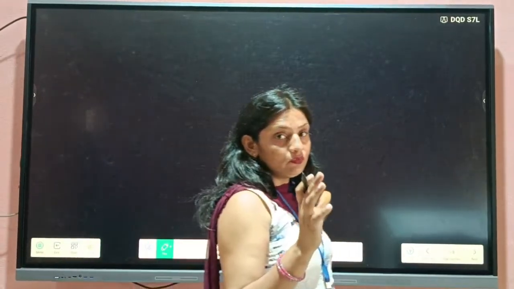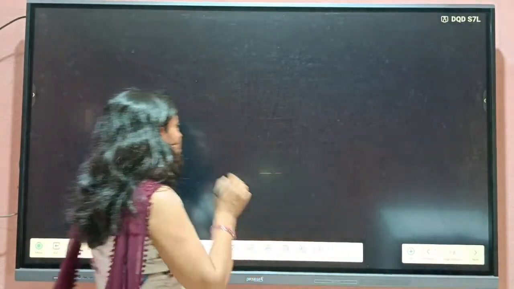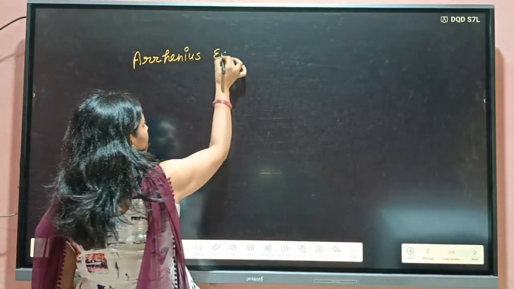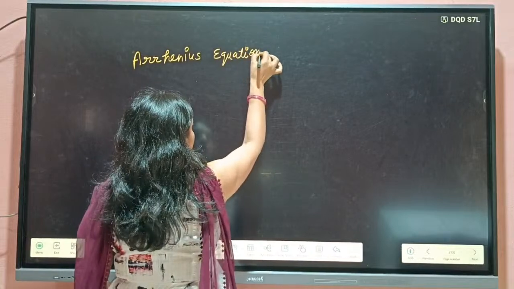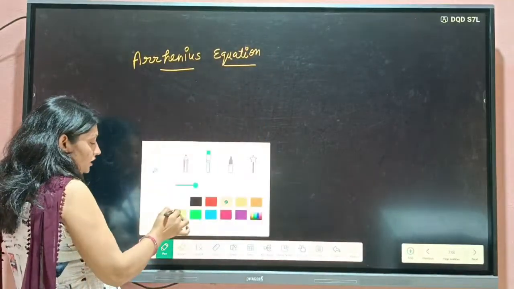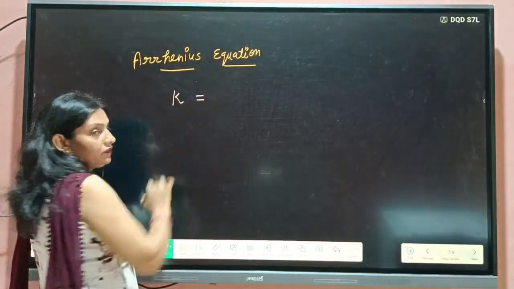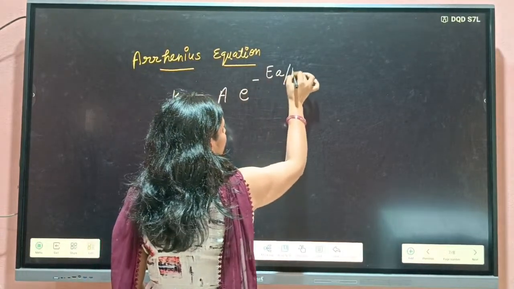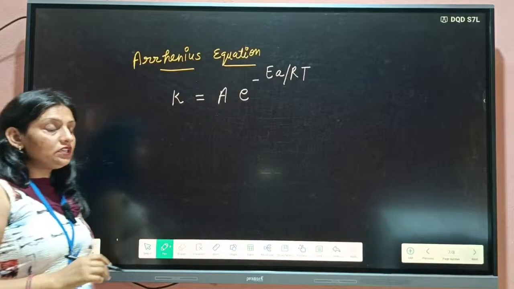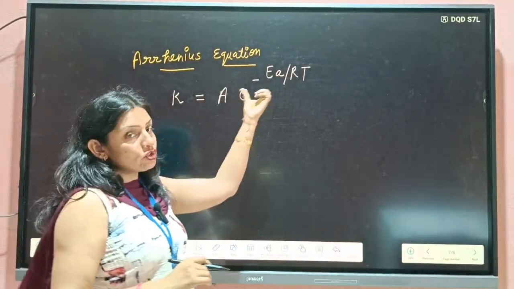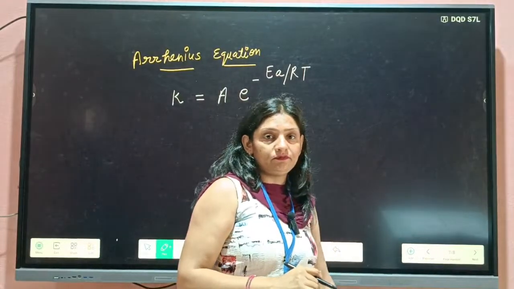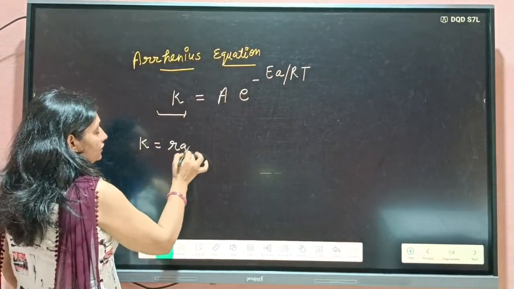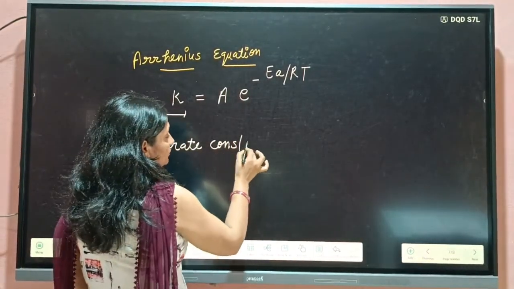Arrhenius gave us one equation, the Arrhenius equation, and the equation was K is equal to A e to the power minus Ea by RT. This equation shows the dependence of the rate of reaction on temperature. Okay, so what is K here? K is the rate constant.